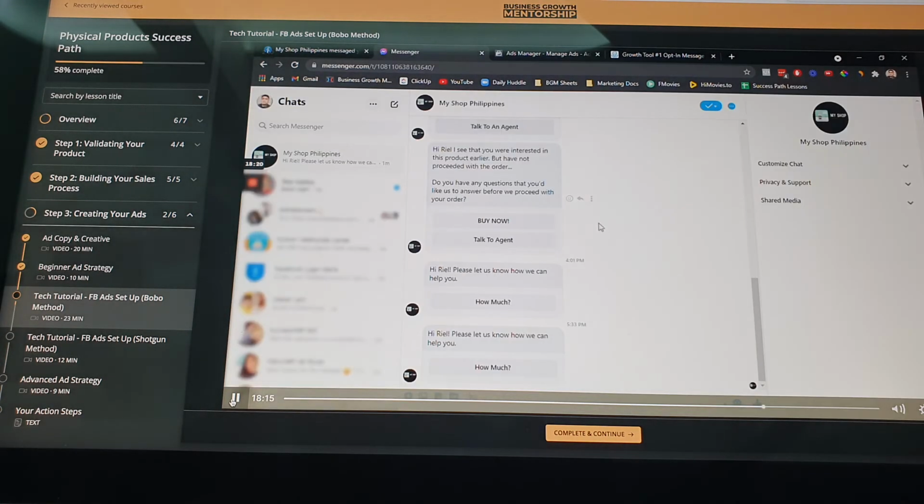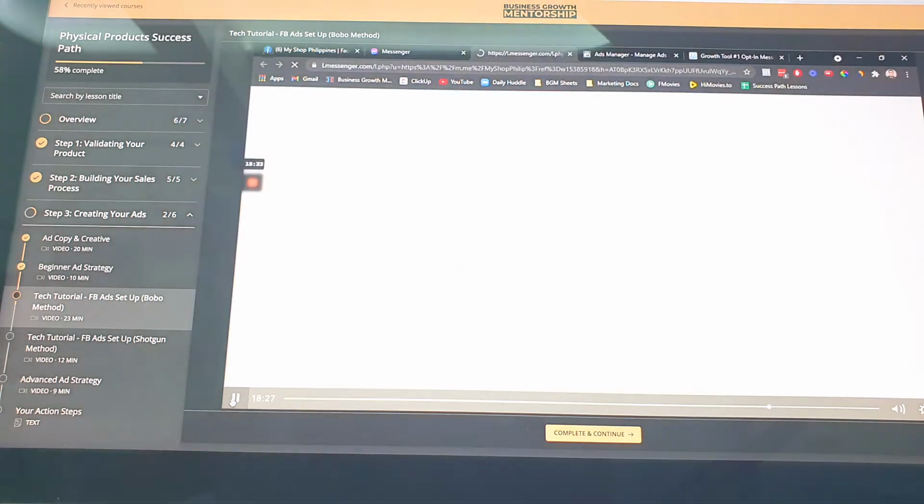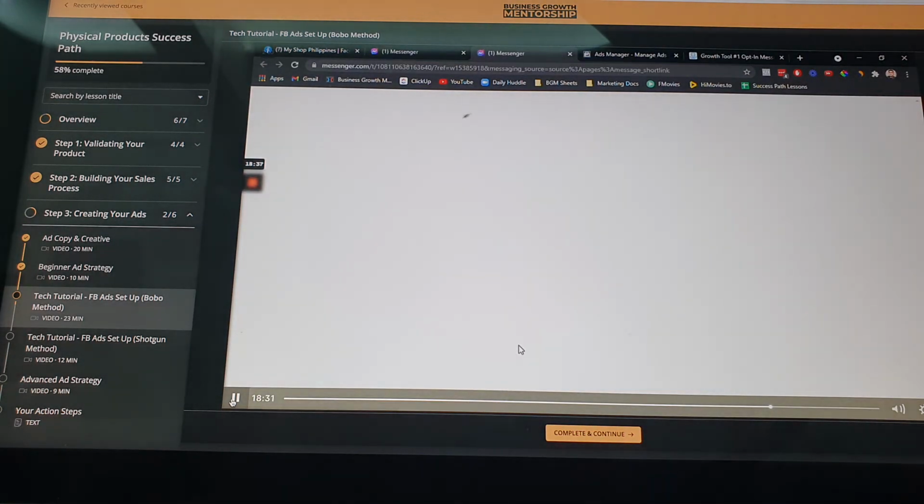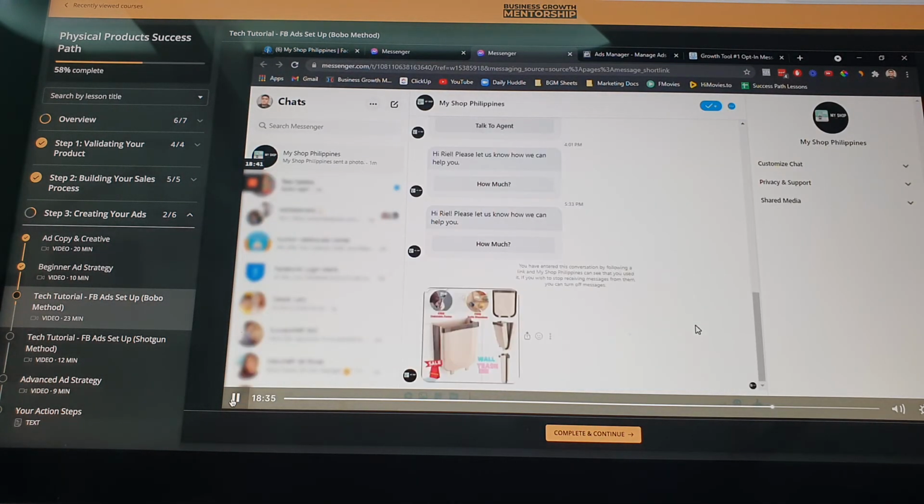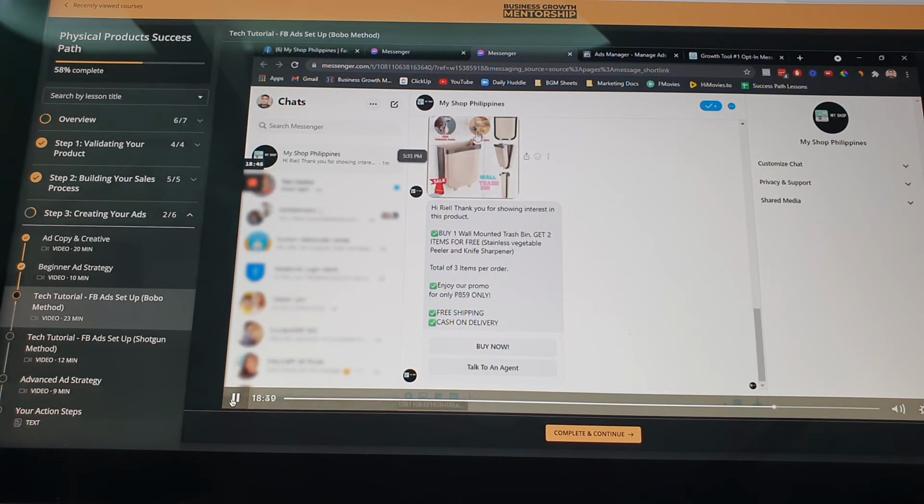There you go. Now it's here. Hi Ril, please let us know how we can help. Don't mind this, because I tested it earlier. But once they click that how much, they will be routed to this. There, it fired. So we have the image, remember, I added an image task. And then here's the message: Buy one wall-mounted trash bin, get 2 items for free, stainless vegetable peeler and knife sharpener.